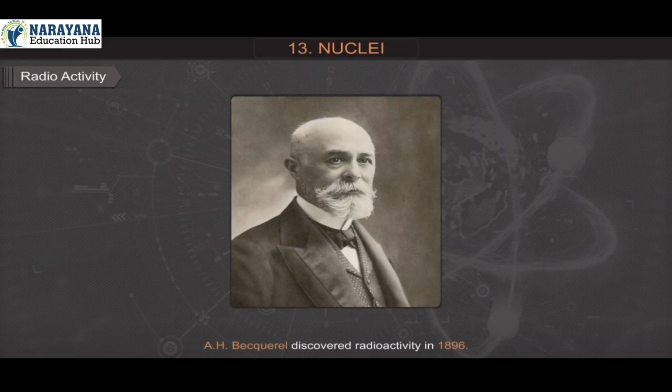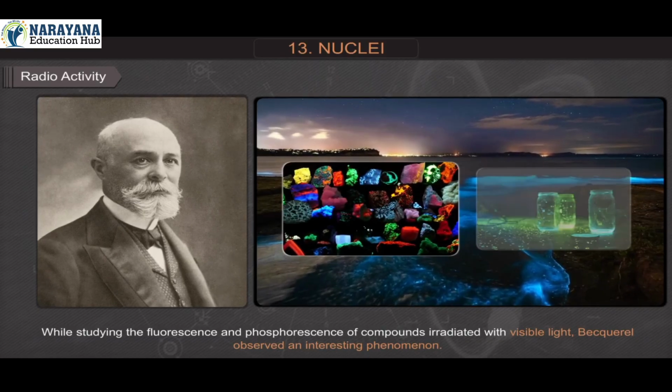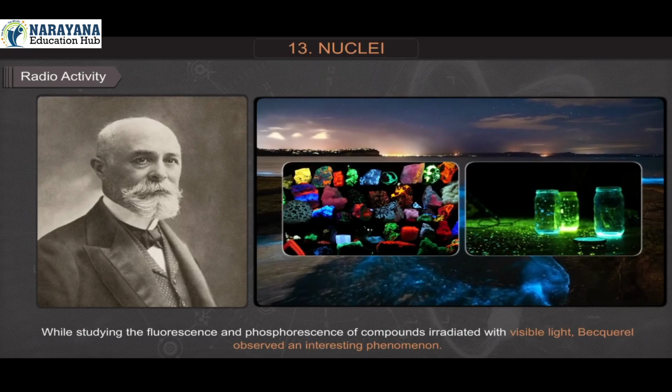Radioactivity. A. H. Becquerel discovered radioactivity in 1896 while studying the fluorescence and phosphorescence of compounds irradiated with visible light. Becquerel observed an interesting phenomenon.